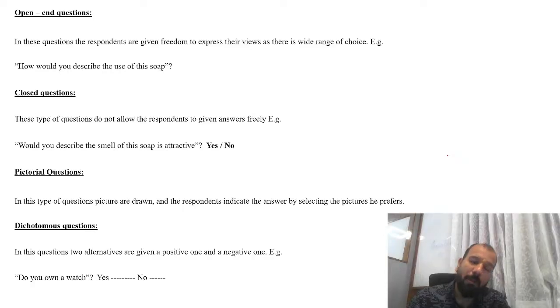Pictorial is all about giving you a picture of a certain place, and then you just need to understand and answer where the picture is from. For example, giving the picture of the Taj Mahal, you have to understand which place this picture belongs to: Agra, Delhi, Bangalore or Chennai.